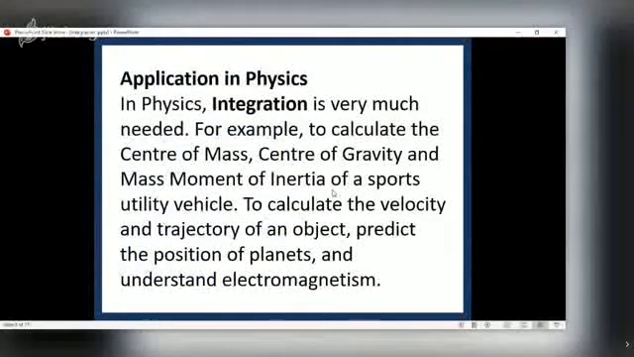Okay. Now we are interested in knowing the application of integration in physics. So that will help you to have interest in integration and you will study integration. In physics, integration is very much needed. For example, to calculate the center of mass, center of gravity, and mass moment of inertia of a sports utility vehicle, to calculate the velocity and trajectory of an object, predict the position of planets, and understand electromagnetism.